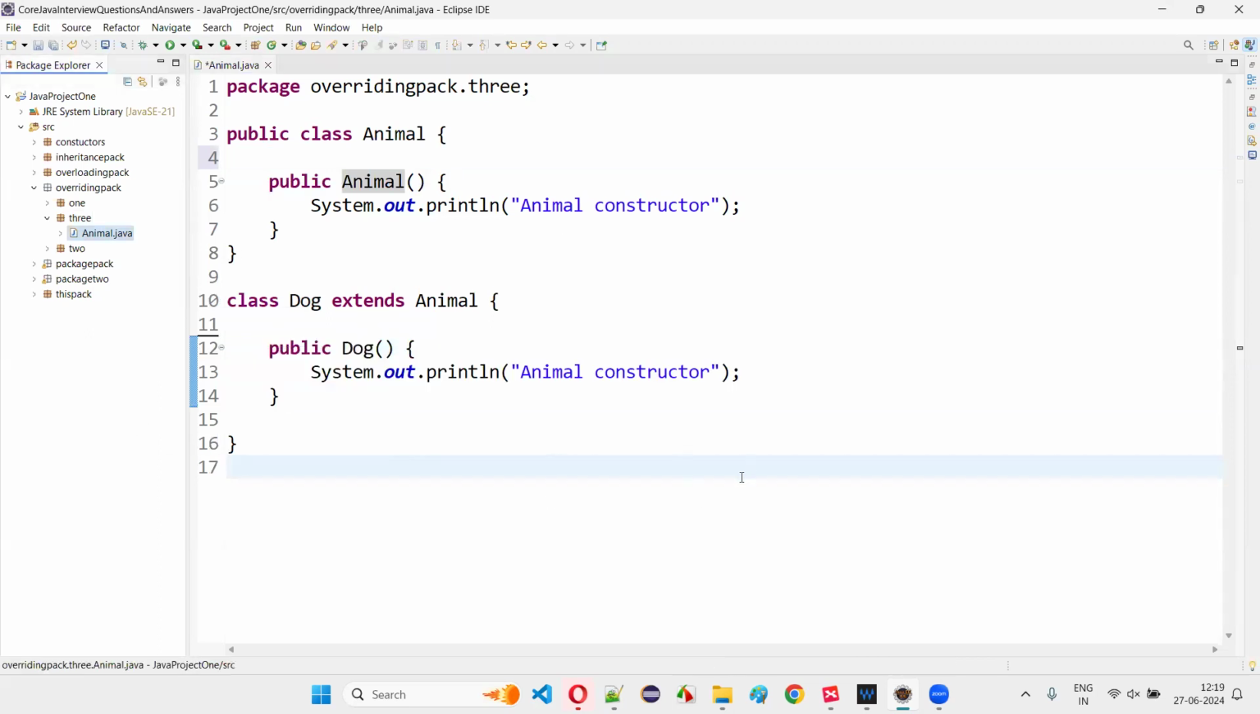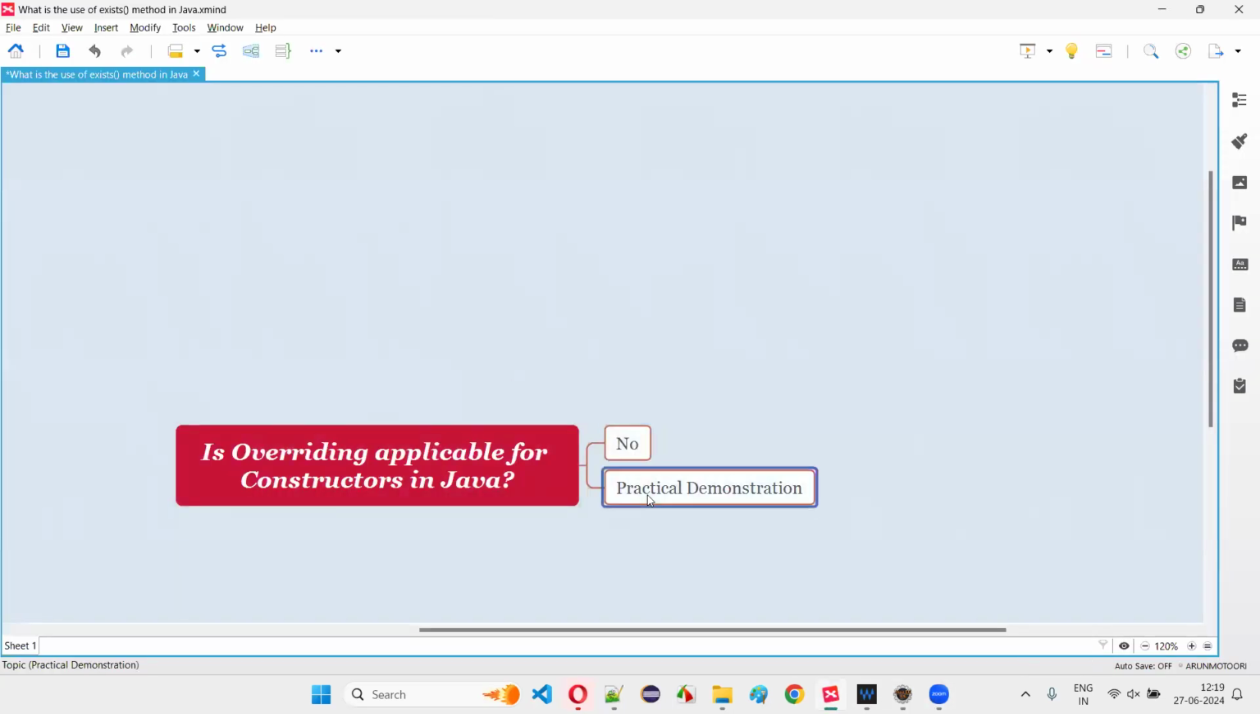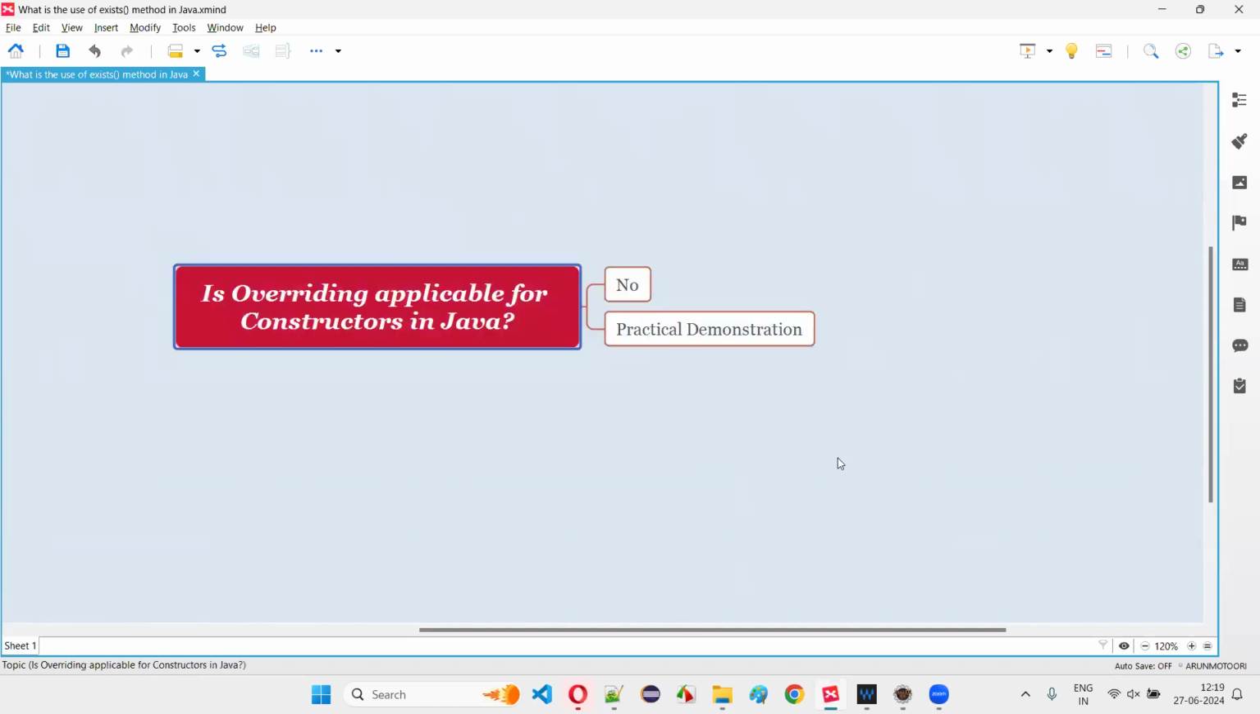You can take a screenshot of this code and practice on your machine, guys, to understand. Hope you have taken the screenshot. So with the theoretical and practical demonstration, I've answered this question for you.